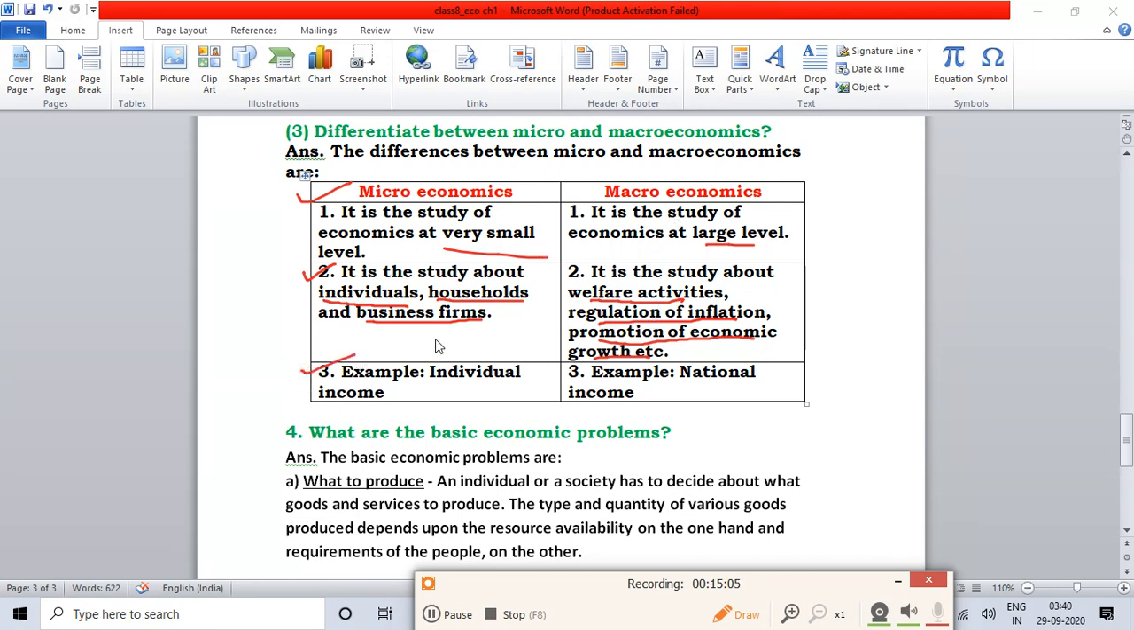Next, as an example for microeconomics, you can write individual income. If one person is earning that income, that is called individual income. And for macroeconomics, you can write the example national income. The total income of the country is called the national income.